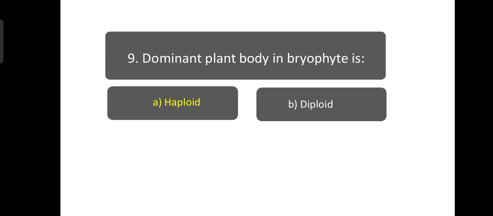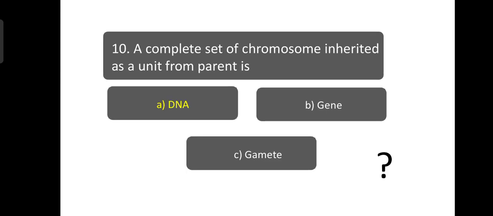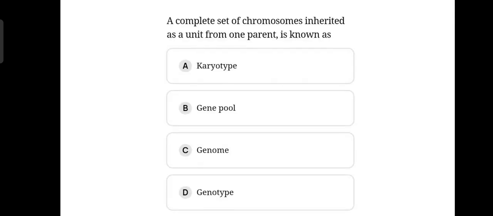Number 9. Dominant plant body in bryophytes is haploid. A complete set of chromosomes inherited as a unit from parent is. Here this question is incomplete and we can say it is incorrect. So the correct question is like this. A complete set of chromosomes inherited as a unit from one parent is known as genome. Genome is the complete set of chromosomes which is inherited from a single parent.